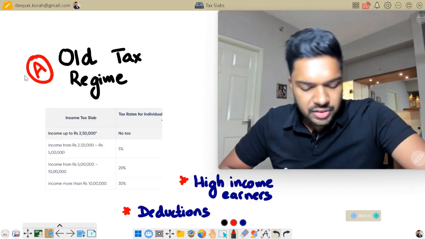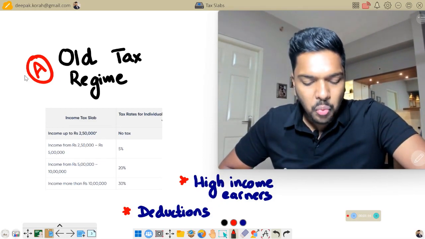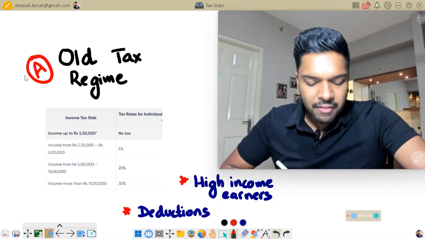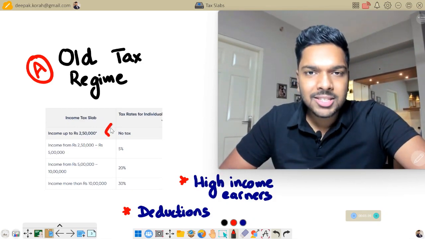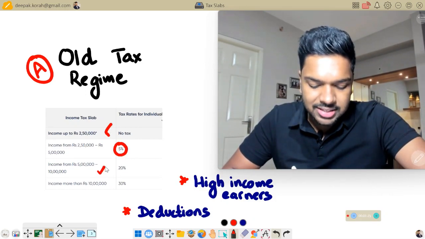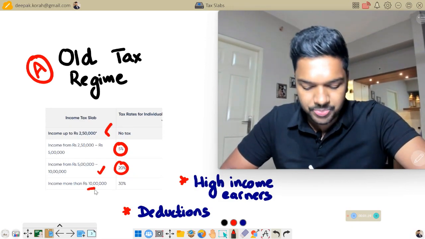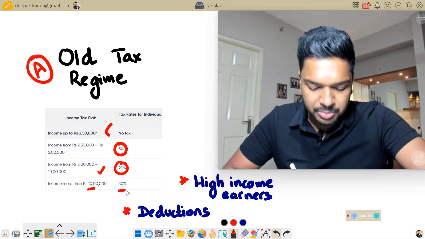Well, here you have some tax slabs and tax rates prescribed on the side. What it says is that up to 2,50,000 you have no tax. For the next 2,50,000 you have 5%. For the next 5 lakhs it is 20%, and for an income which is more than 10 lakhs, the tax rate prescribed here is 30%.